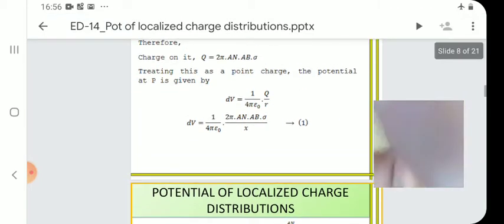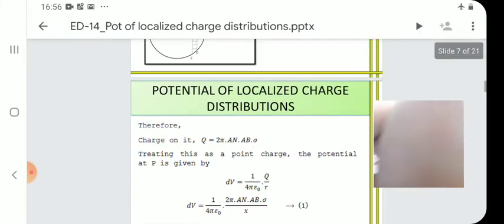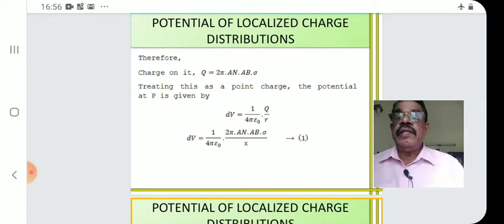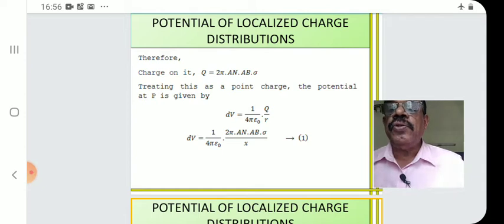And in order to find V, we have to integrate this term, equation number 1. Before integrating, we have to replace a and AB suitably.